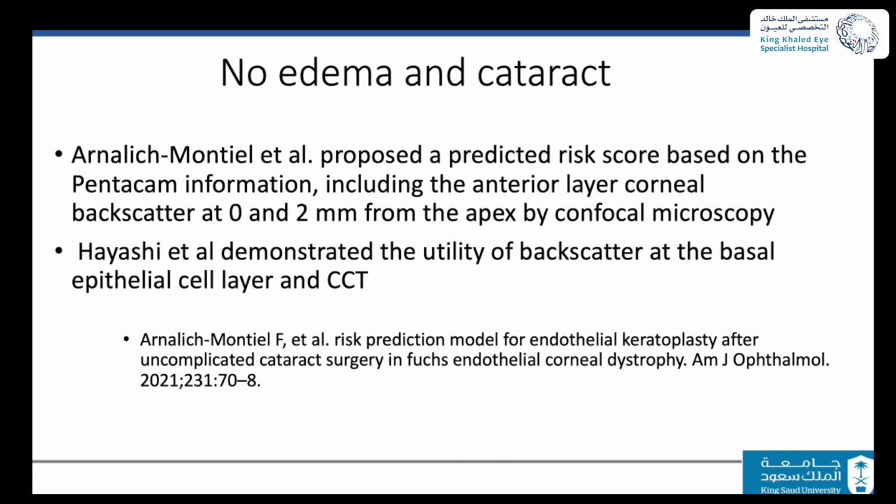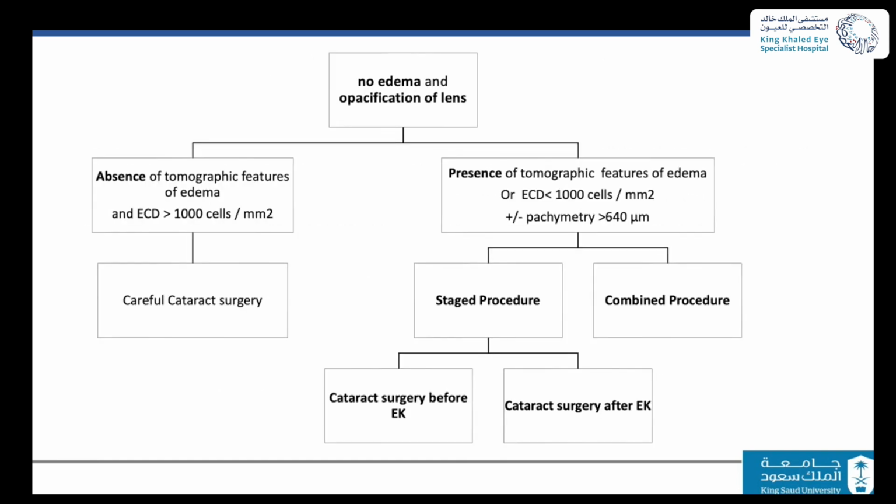Some studies also tried to look at the image obtained from the confocal microscopy, at what we call the backscatter image of the confocal, where we can determine some hydration in the stroma, and they found that it can also be a predictive factor. The biggest challenge with using the confocal microscopy image is that there is no standard measurement, and there is a lot of variation in the interpretation of the image, so it will be difficult and challenging to use as a guideline for the time being.